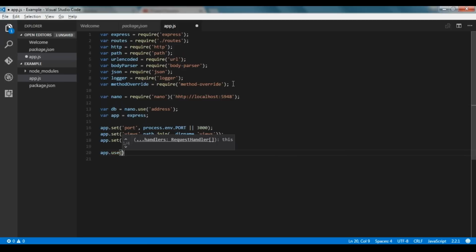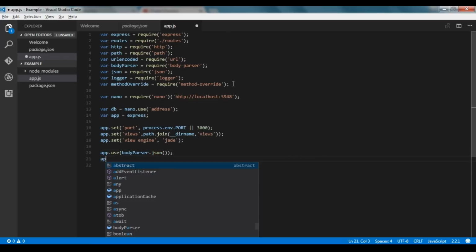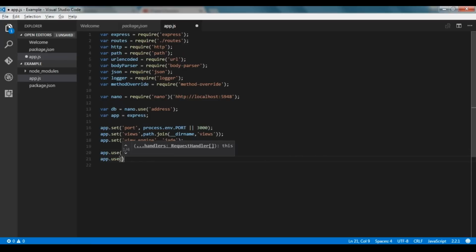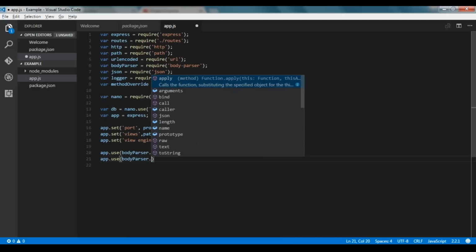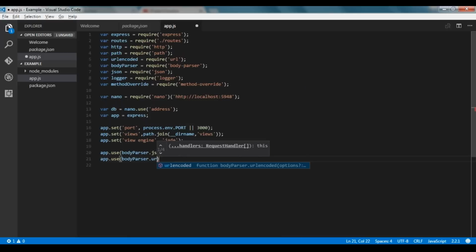Now we are specifying which modules that we just imported the app should use. So the first is bodyParser.json for parsing. Then we are going to use bodyParser.urlencoded so that we can pass our data in URLs.